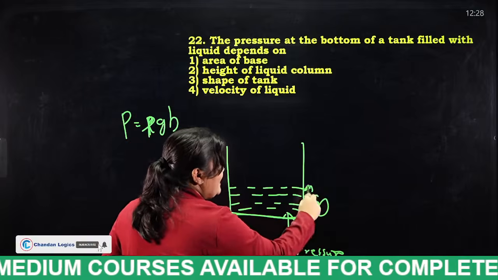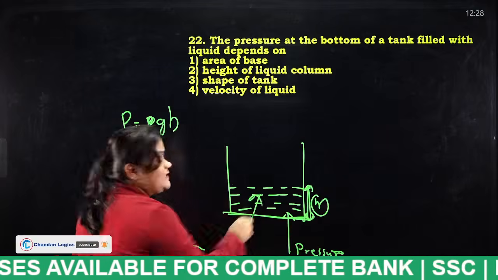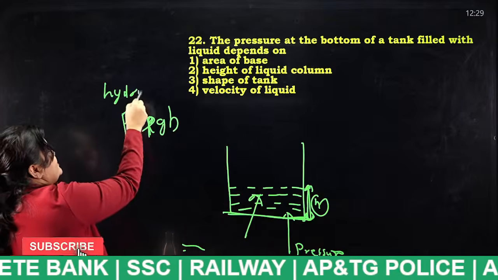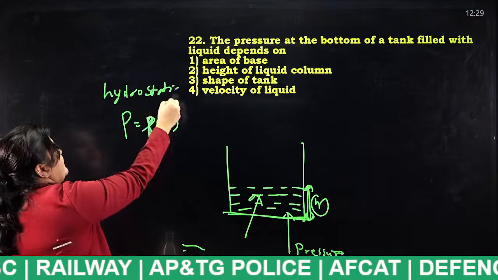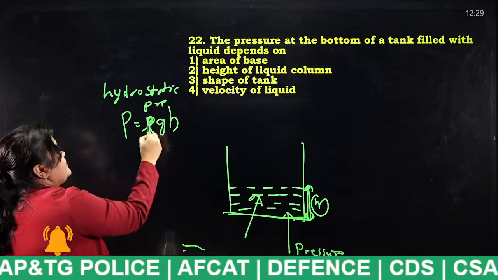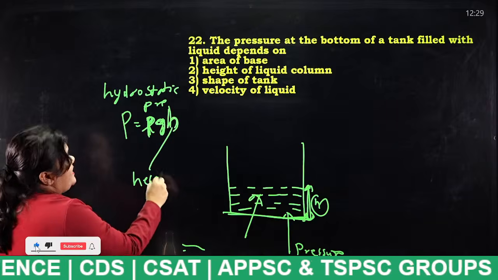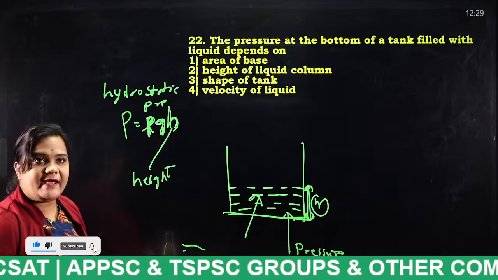So how much the height is, the pressure also depends on that. Why? Because hydrostatic pressure P is equal to rho g h, and this h stands for the height of the liquid column. Very good.